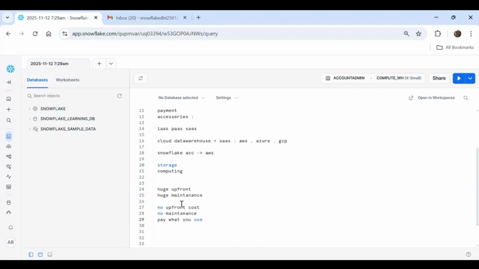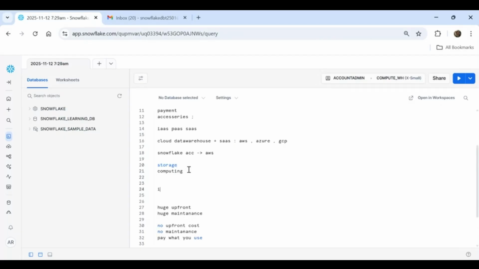Exactly, Snowflake does the same thing. Snowflake does not have any storage capacity. Snowflake does not have any computing capacity. What is storage? Storage is nothing but the physical storage files where the data will be stored. That means hard disks. In our laptop, in our smartphone, everywhere we have storage capacity. Snowflake does not have storage capacity.